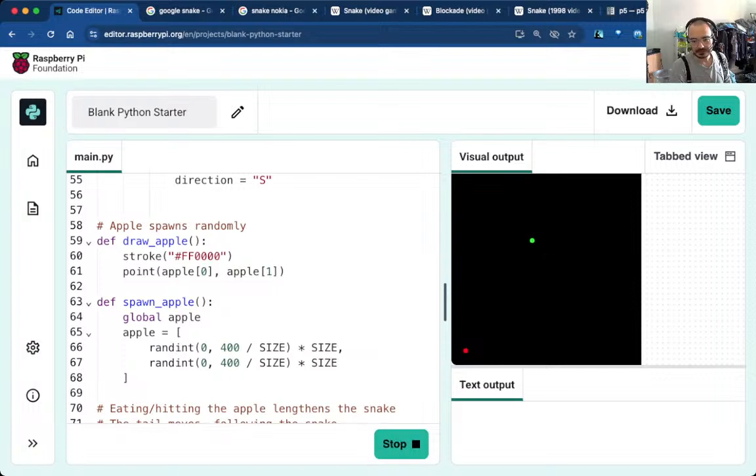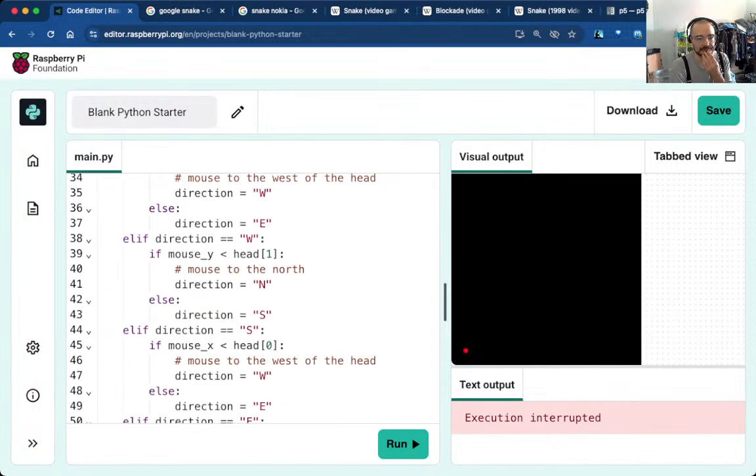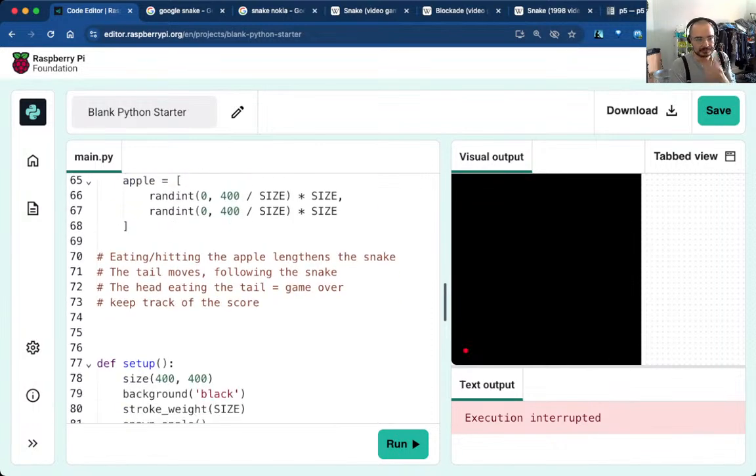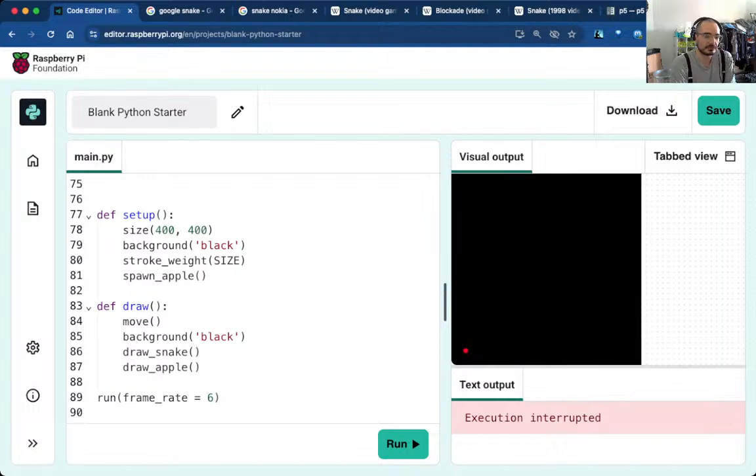Okay, right. So now I can guide my snake towards the apple. Okay, this is when I just get the basics, because that's the simple part. The trickier part is the tail. Oh well, eating or hitting the apple lengthens the snake. Fine. Right, okay. Let's lengthen the snake, but we're going to talk about the tail. So we draw the snake.